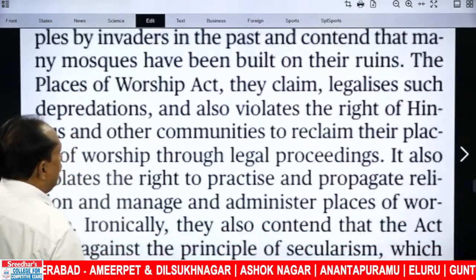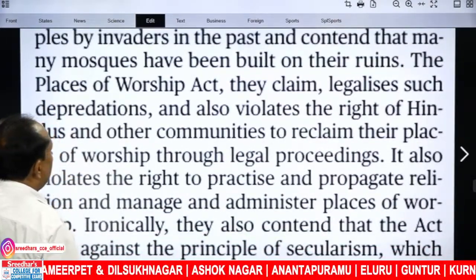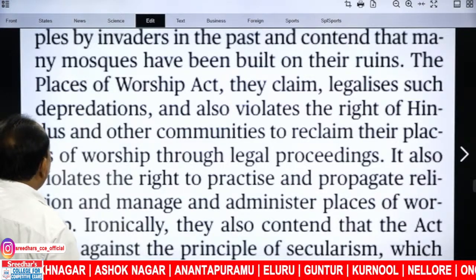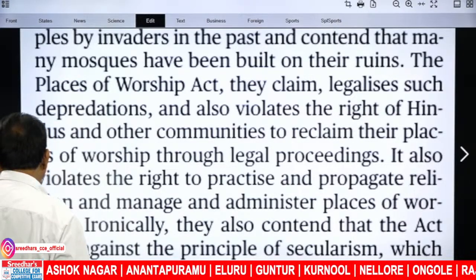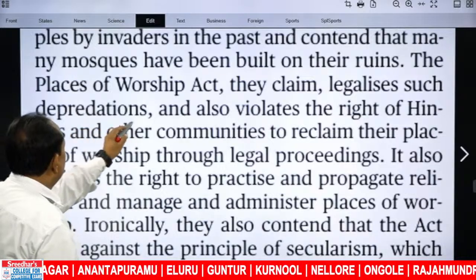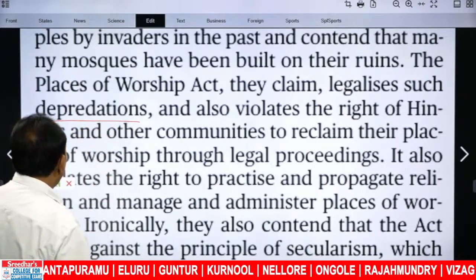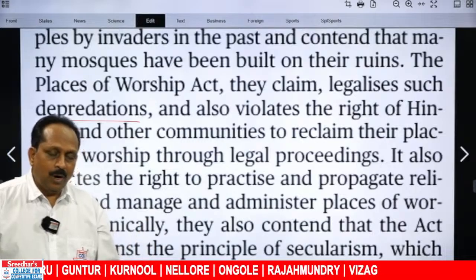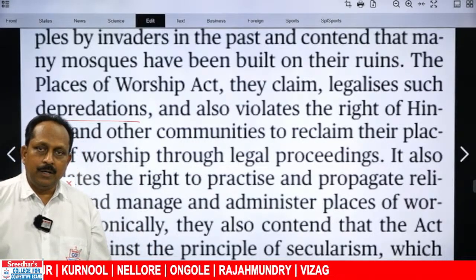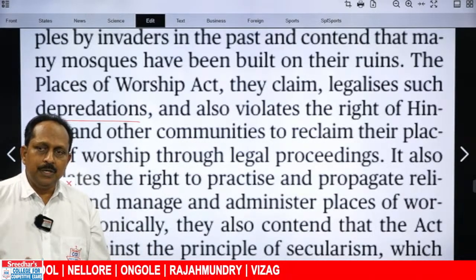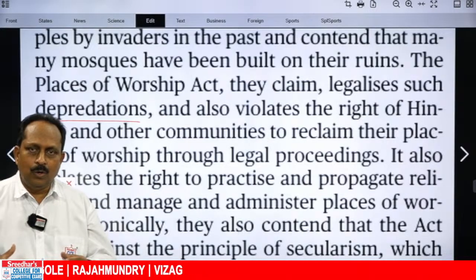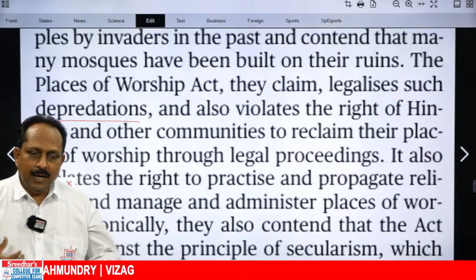The Places of Worship Act, they claim, legalizes such depredations, an important word. Depredation means a plunder. We have one word, looting, plunder. Loot usually goes with, imagine there is a crowd and there is a protest. The crowd goes out of control, then it is difficult to control the crowd.